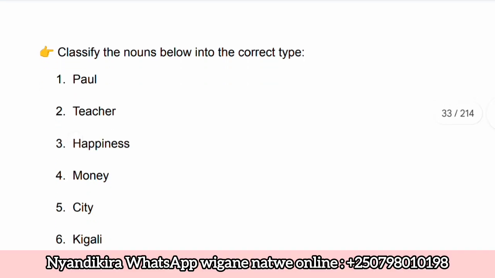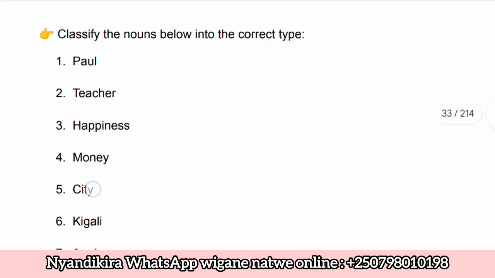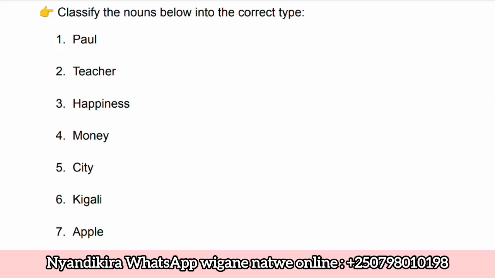So we have money. Money is uncountable. This is an uncountable noun. Except to mean how much is the money, you cannot take that and count them and say 1, 2 money. You cannot say 2 money, 3 money. No, you cannot say that way. That's why money is also among those uncountable nouns.